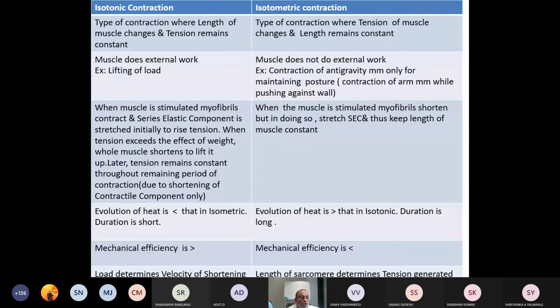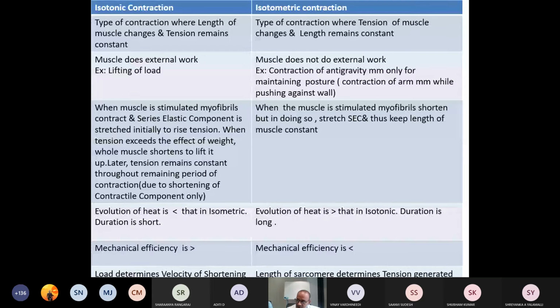Then evolution of heat. Evolution of heat in case of isotonic contraction is less and duration is also small, whereas evolution of heat is more and duration is long in case of isometric contraction.